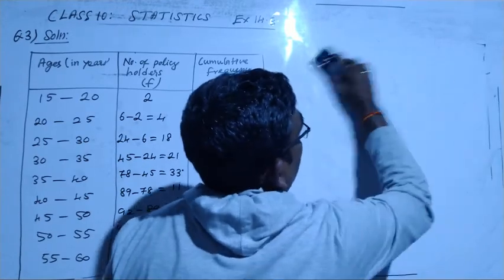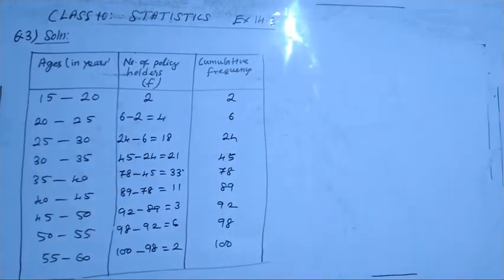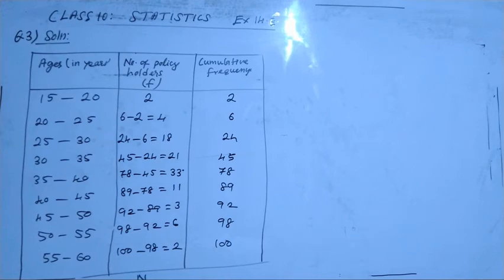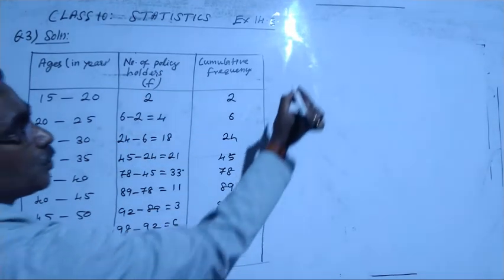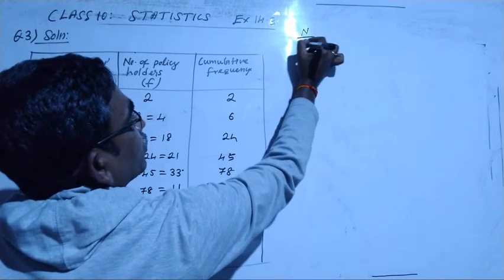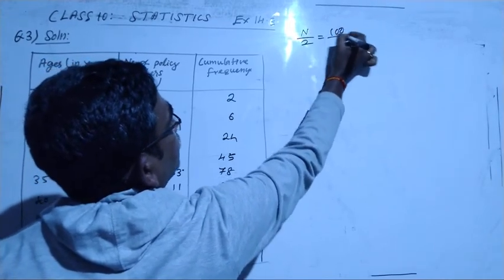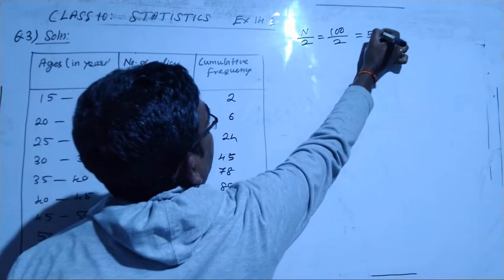First you have to find the n value. N is the sum of the frequencies, which comes to 100. So n by 2 means 100 divided by 2, which becomes 50.